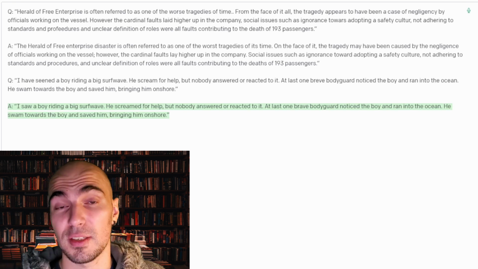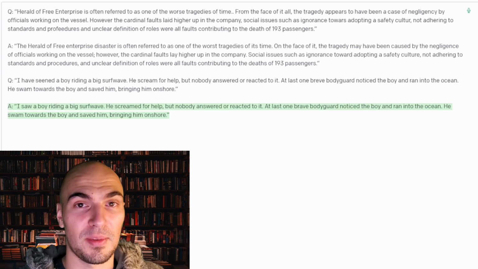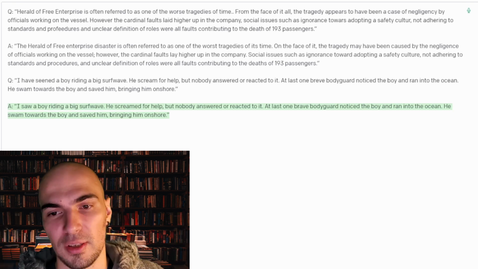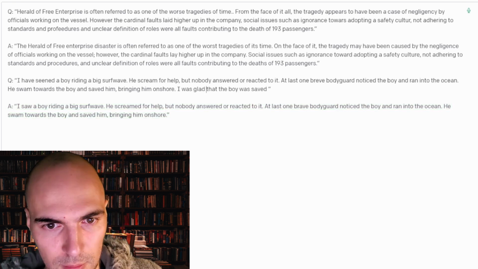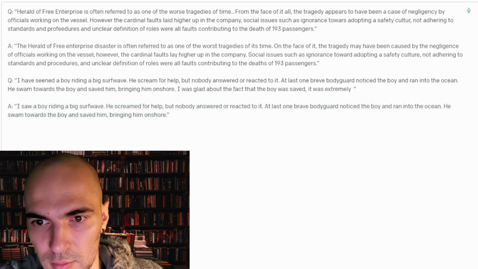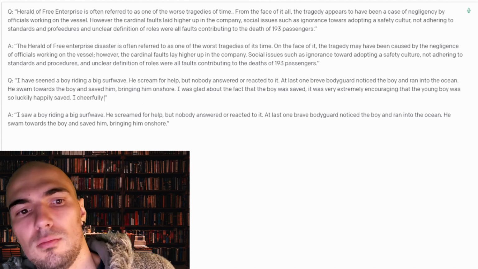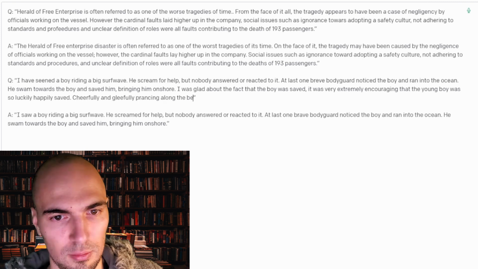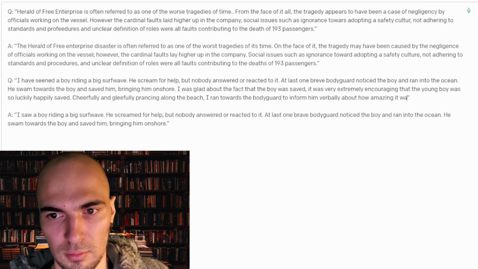Let's add a few things to this narrative, to the story, so that the editor can fix something and improve the sentence structure and not just fix the typos. Bringing him on shore. I was glad about the fact that the boy was saved. It was very extremely encouraging that the young boy was so luckily happily saved. Cheerfully and gleefully prancing along the beach, I ran towards the bodyguard to inform him verbally about how amazing it was the thing that he did.